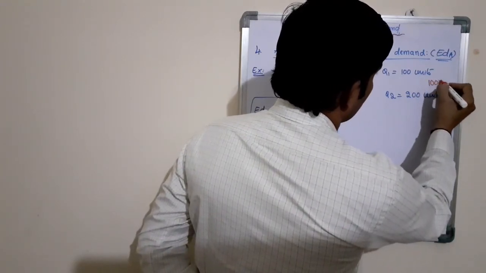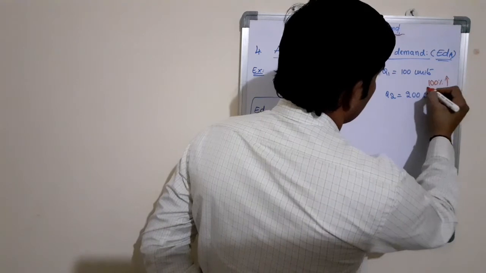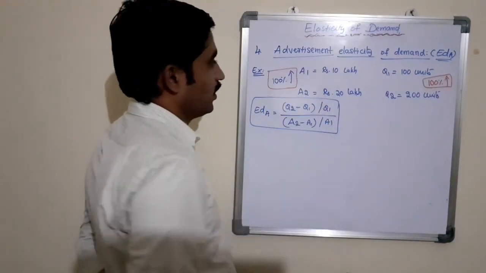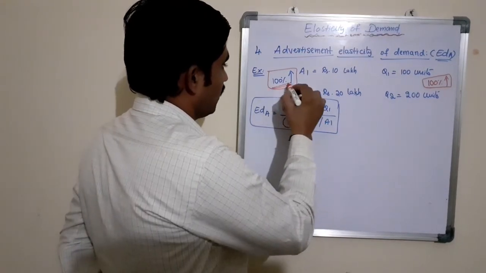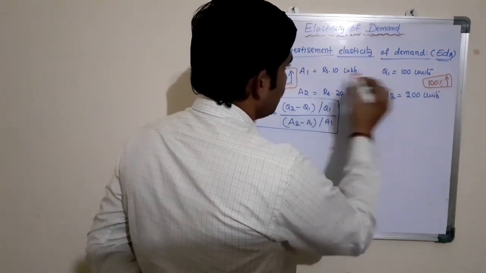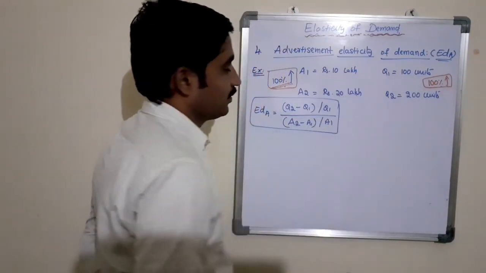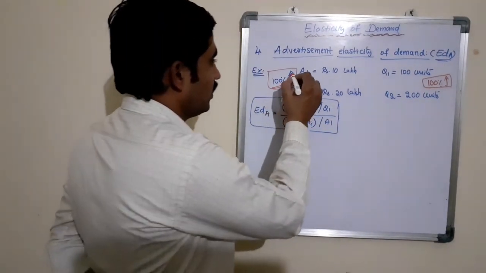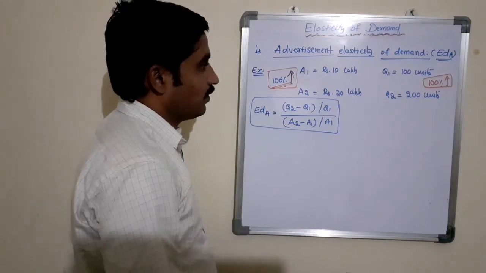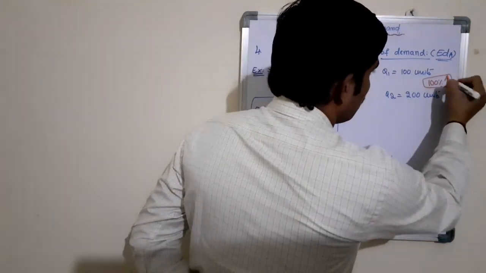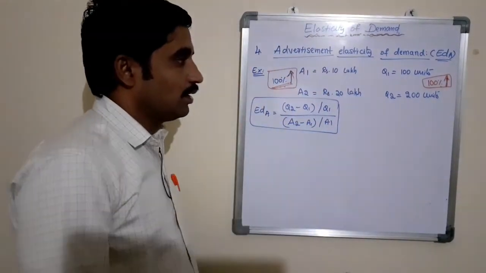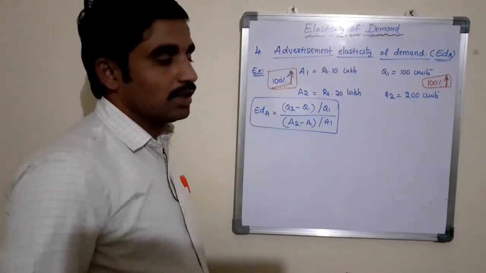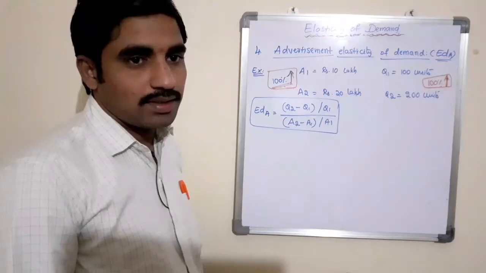Here also there is a 100% increase in quantity demanded of the commodity. It shows that there is a unity elastic demand. A 100% increase in the cost of advertisement leads to a 100% increase in quantity demanded, so it is unity elastic demand.